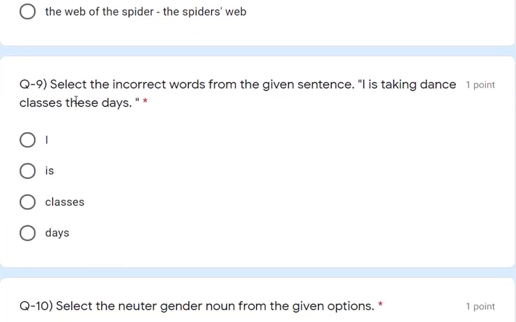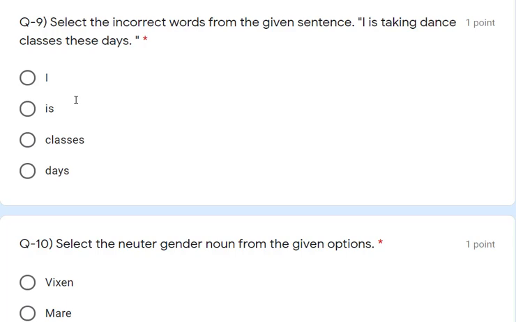Now question number 9. Select the incorrect word from the given sentence. Here one incorrect word is given. "I is taking dance classes this day." So here you see, observe here, "I is" is given. So you should remember that "I am" is the correct one, right? So "I am" should come. So the answer is the wrong one. Right? Understood? Okay.